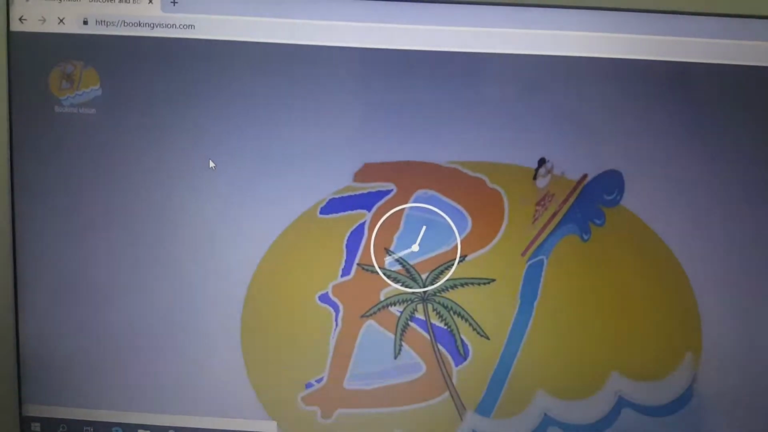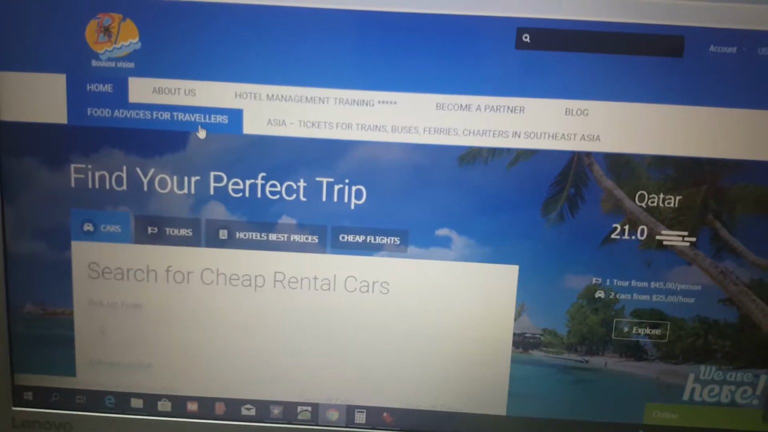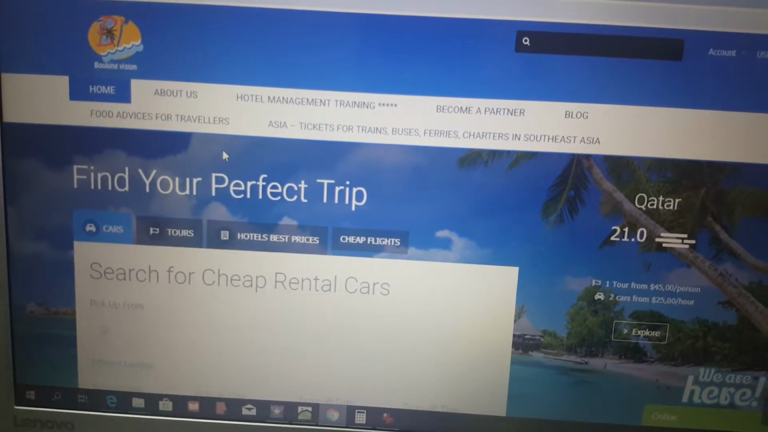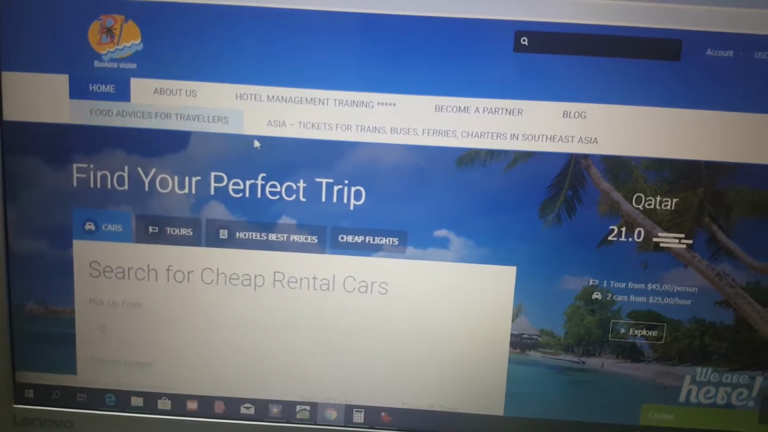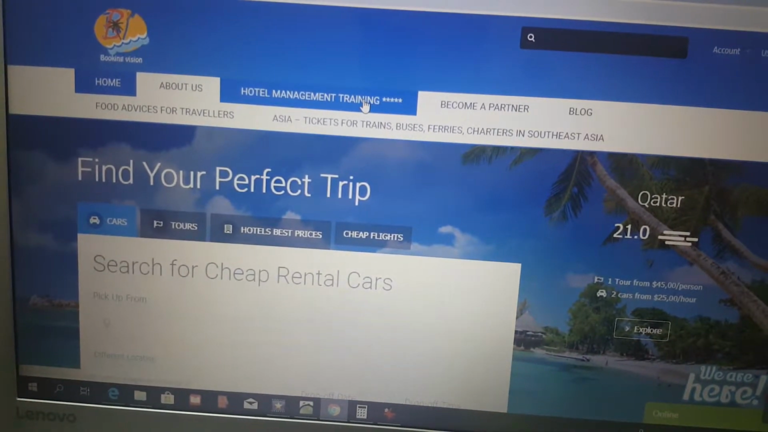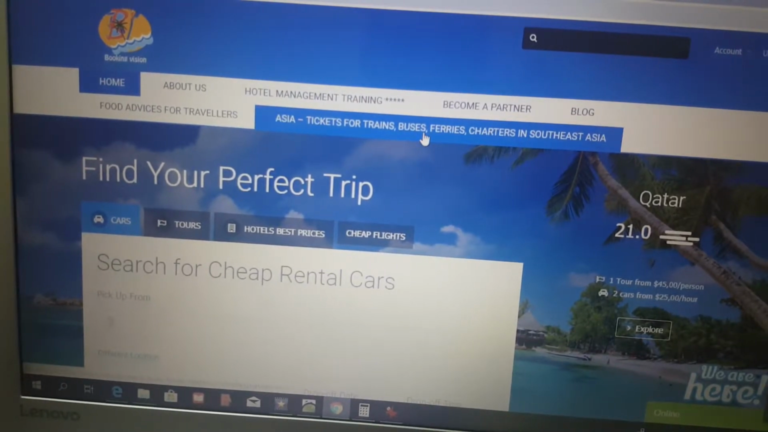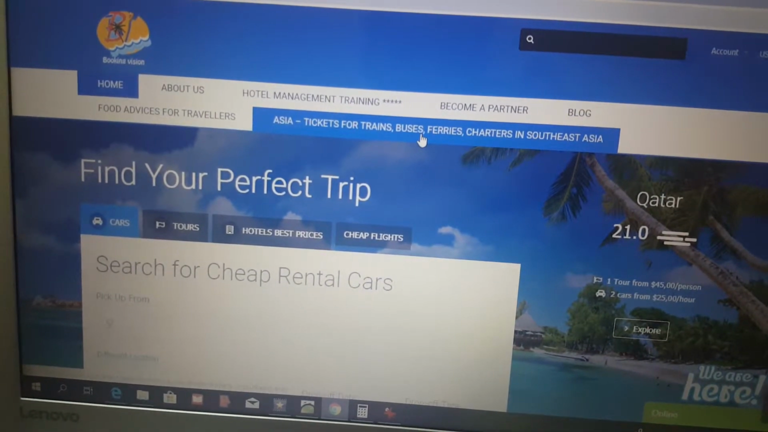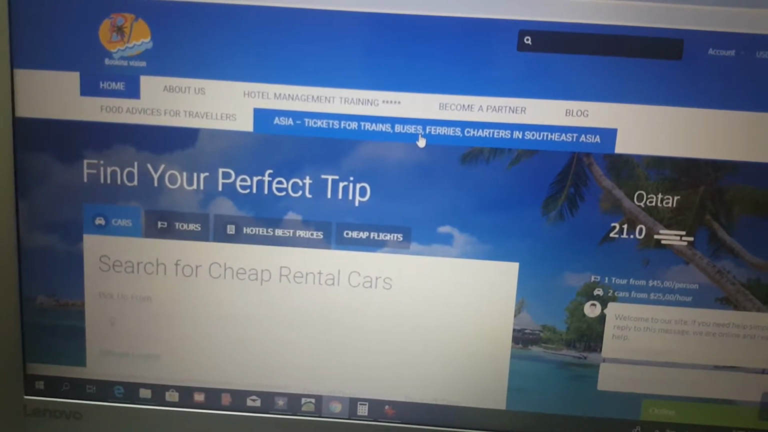So it will direct us to the website home page. So here is the logo of the website. There are some food advices for the travelers, and here the hotel management training. There are some posts about the hotel management training. And here, if you are from Asian countries and you like to make tickets for trains or buses, you will find it here. It is an easy method also to make a booking.